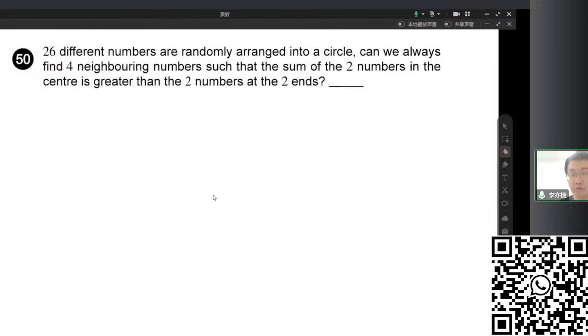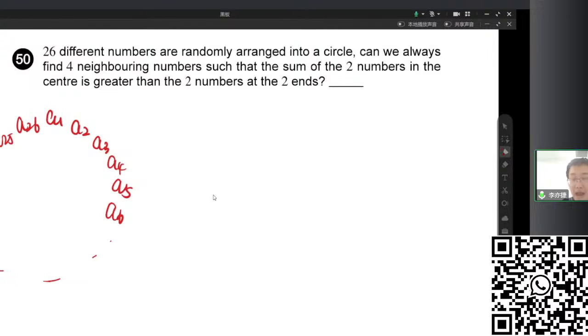You need to write a proof for this, so it is very difficult. The logic is a bit complicated, but actually the method is quite similar to question 41. It says that we have 26 different numbers randomly arranged. Assume they are A1, A2, A3, A4, A5, A6, and then up to A25, A26, okay?